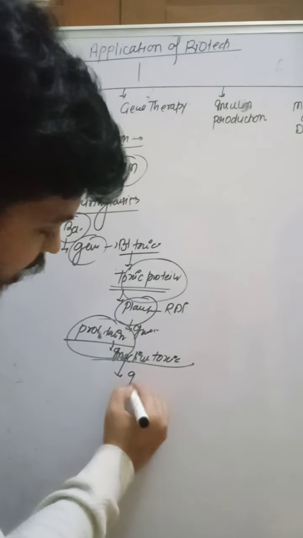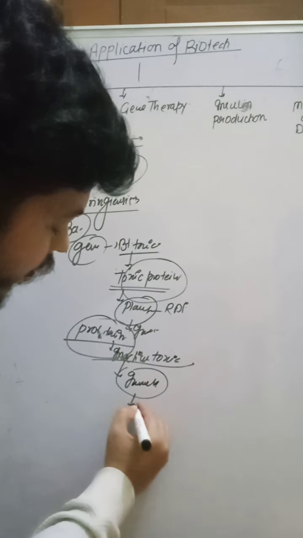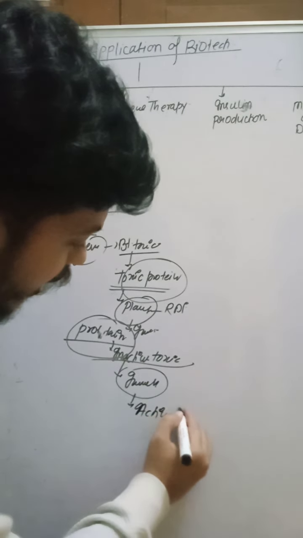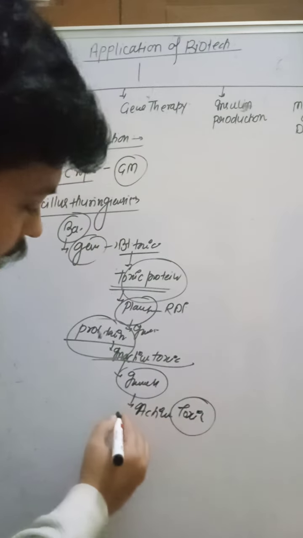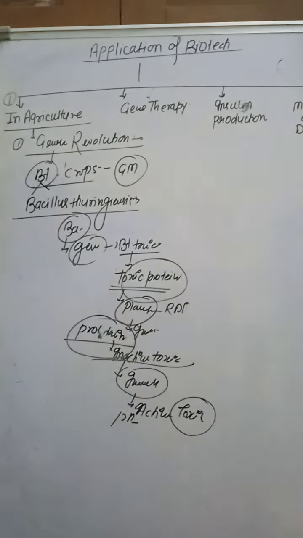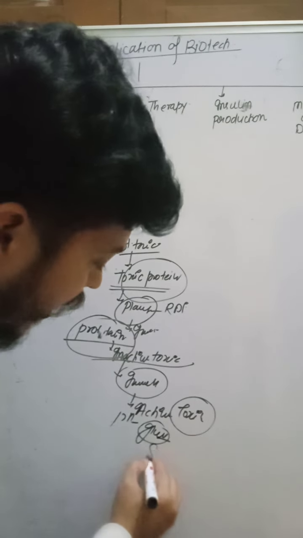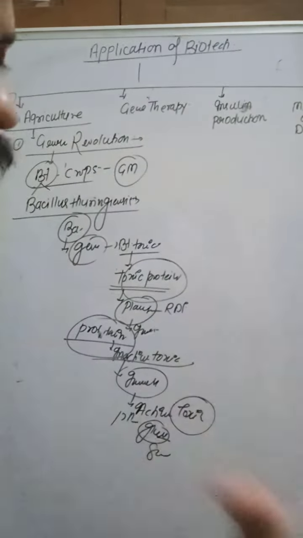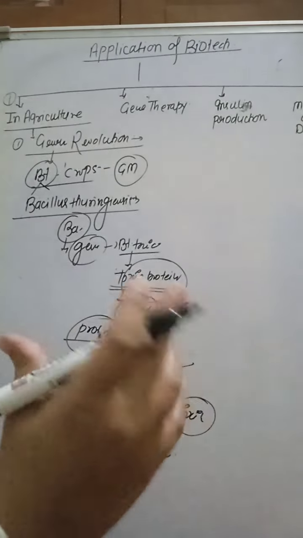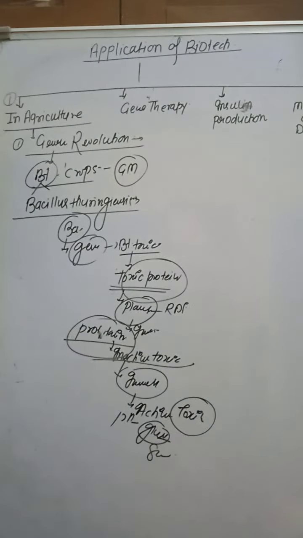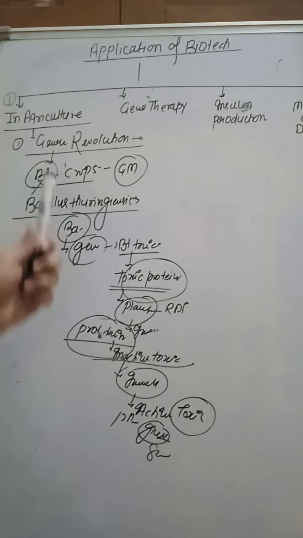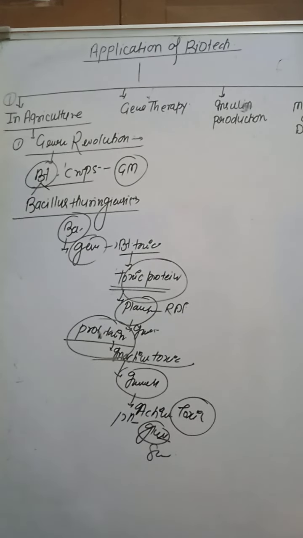When the insect ingests the material, this protoxin is converted into the active toxin. How? Every enzyme, every protein requires a particular pH and temperature for its activity. The pH of the insect gut is alkaline, so due to solubilization, this protoxin is converted into the active toxin, and this active toxin causes the death of the insect. Clear? Important point: a Bt crop is a genetically modified crop with the Bt gene isolated from Bacillus thuringiensis. This is an insect resistant crop.